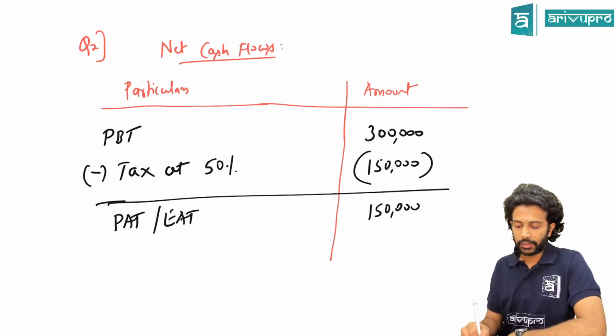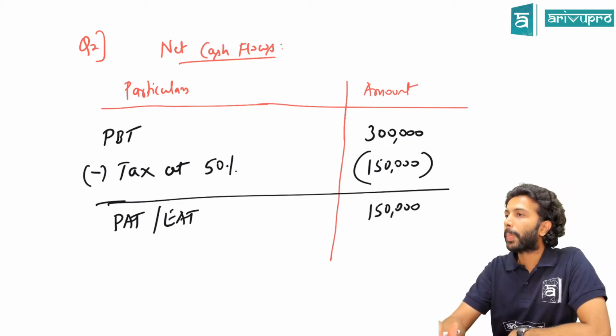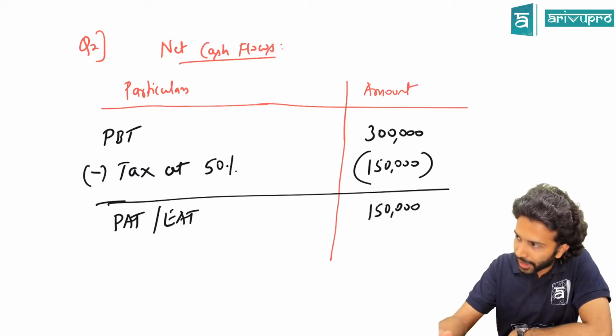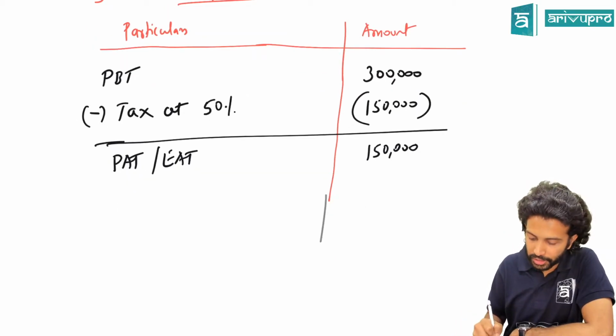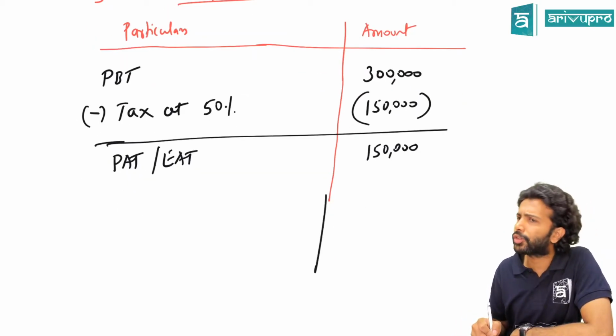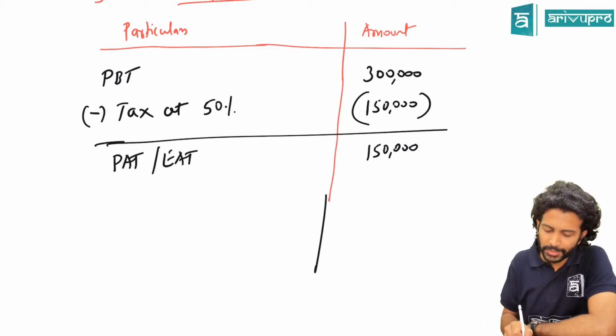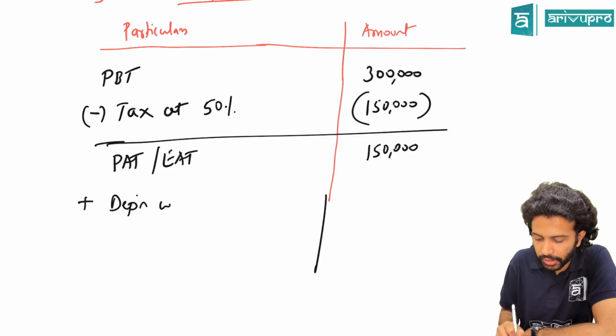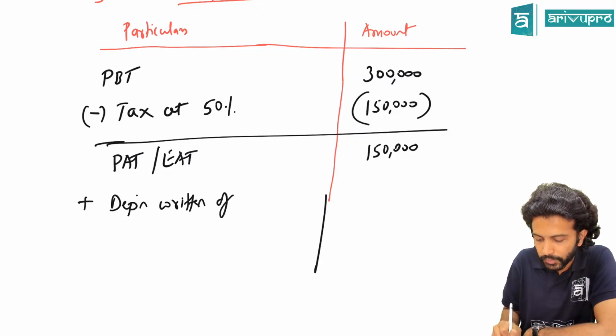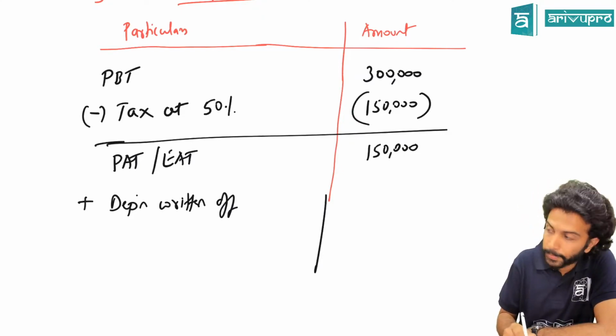Can I take this as my cash flow, guys? Or I've already deducted depreciation? Correct? Depreciation is a cash expense or non-cash expense? Non-cash expense. Hence, what do we do? Add back depreciation written off. Hope everyone is following. Everyone?